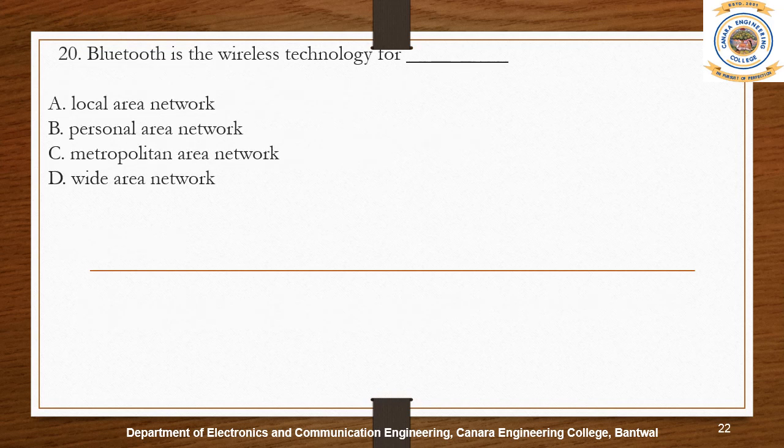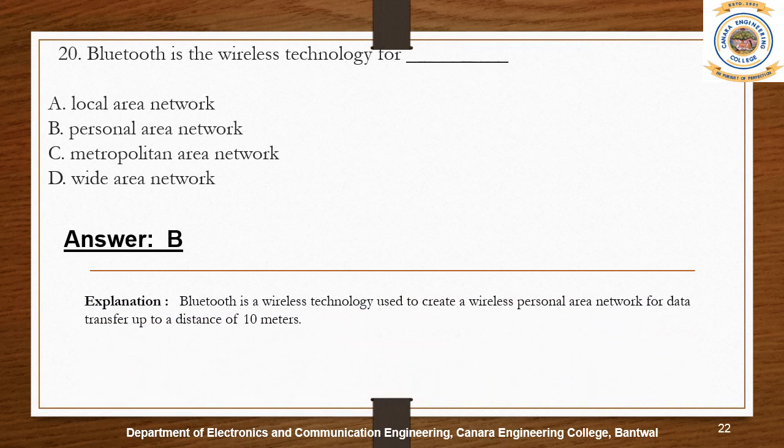Bluetooth is a wireless technology used to create a wireless personal area network for data transfer up to a distance of 10 meters. It's a standard used for exchanging data between fixed and mobile devices over short distances.